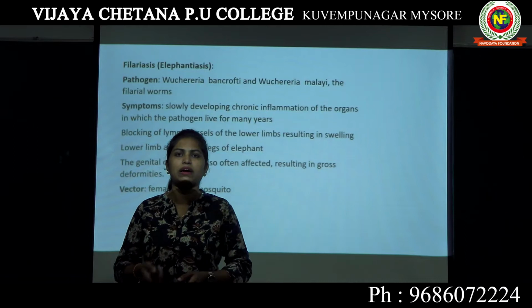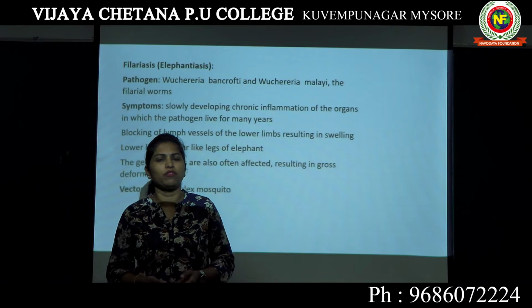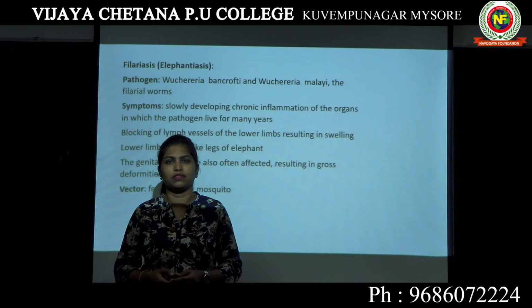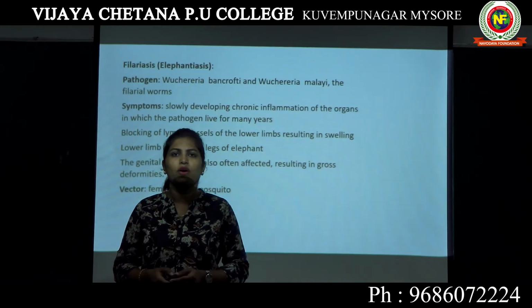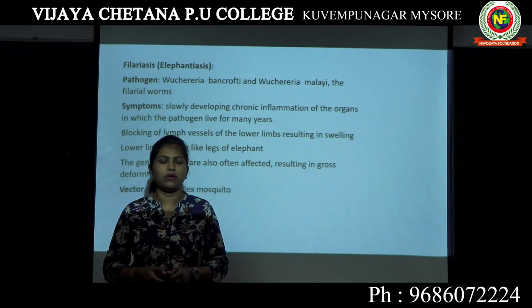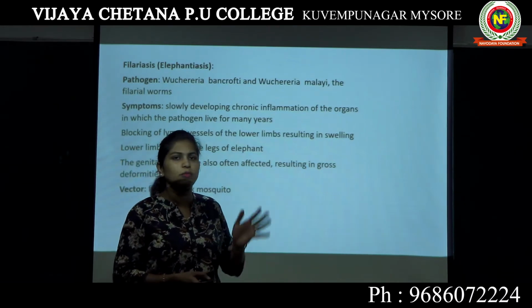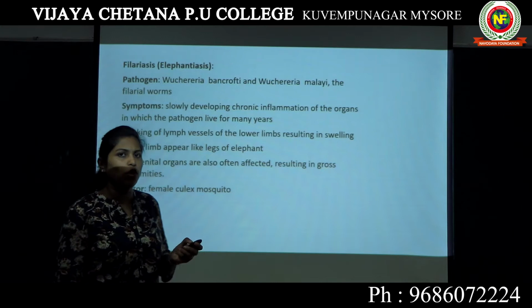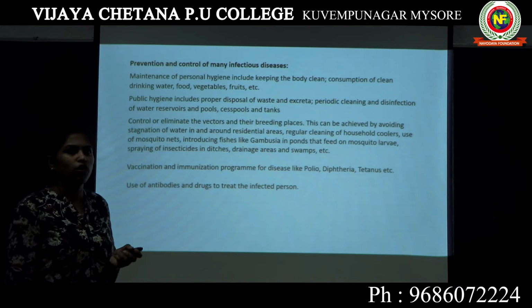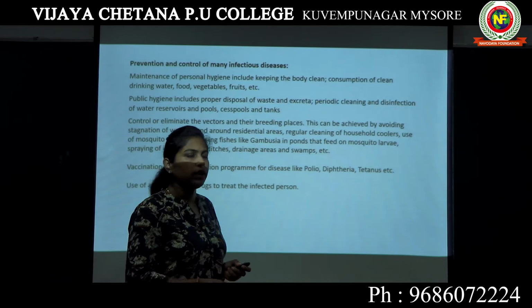Then we moved on to fungal disease. There we studied about ringworm caused by Microsporum, Trichophyton and Epidermophyton. And lastly we studied two helminthic diseases. First one is Ascariasis caused by Ascaris lumbricoides. Then we studied filariasis caused by Wuchereria bancrofti and Wuchereria malayi. So these were the different diseases caused by different pathogens. Then the next topic we will move on to is prevention and control of many infectious diseases. How to prevent and how to control.